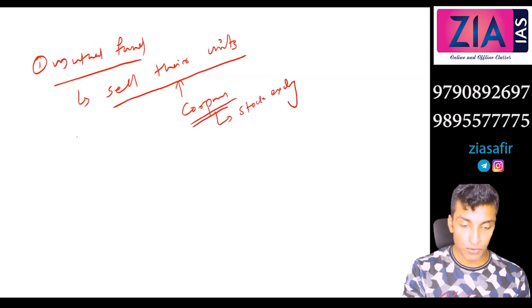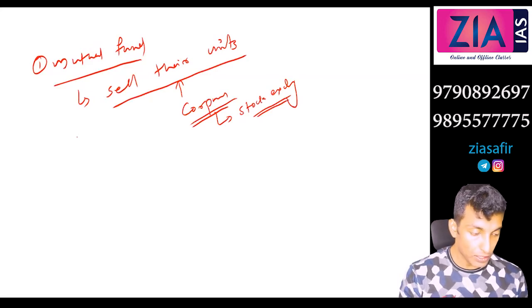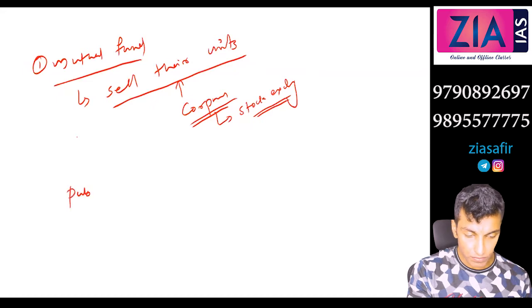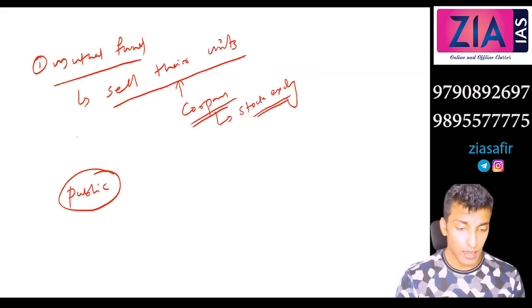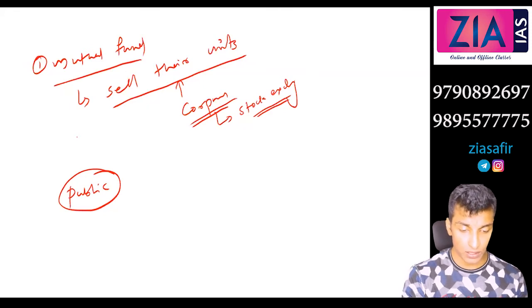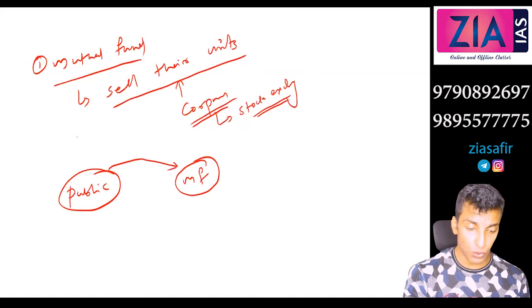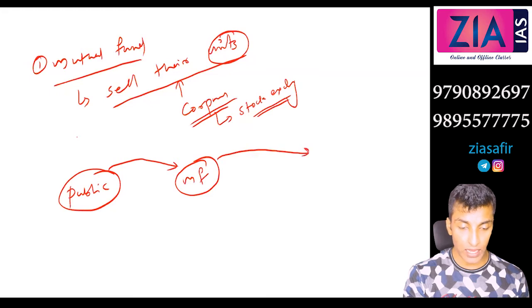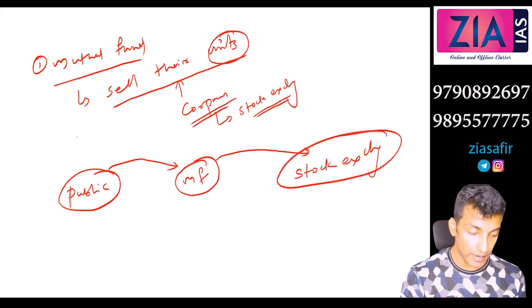Okay, so a mutual fund is actually a mediator between the public and the stock exchange, or the investor and the stock exchange. So it is like this. Public, if you have very good knowledge in stock exchange and in trading, you can directly do that. But if you do not have good knowledge in economy and the stock exchange, you need the help of this, because in the stock exchange the return is high, but it is very risky, right? So you will approach the mutual fund. You will buy their units, okay, and you will give money. So that will be invested in the stock exchange. So here the mutual fund is actually acting as the intermediary.